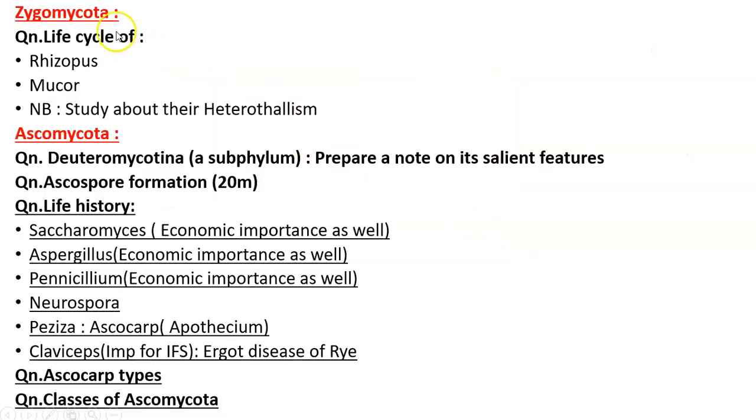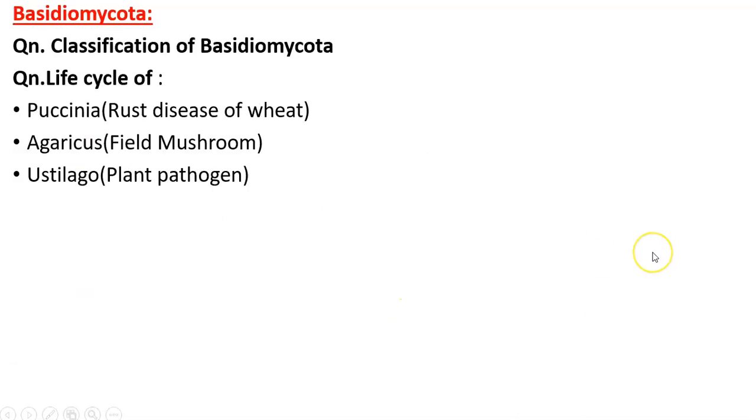This is the order in which we will be proceeding with the fungi module. We have already covered two important life cycles under Zygomycota, that is Rhizopus and Mucor. In Ascomycota, we will be seeing Saccharomyces, Aspergillus, Penicillium, Neurospora, Pezisa and Claviceps. After that, we will be moving to Basidiomycota. Under this, we will see Puccinia, Agaricus and Ustilago. Up to these three, Zygomycota, Asco and Basidio are the true fungi.